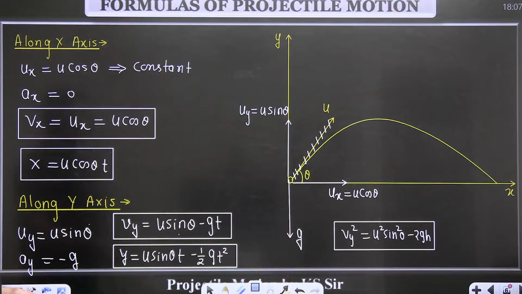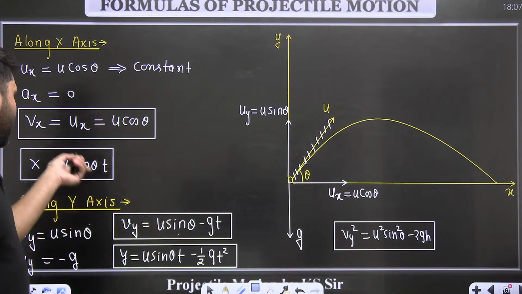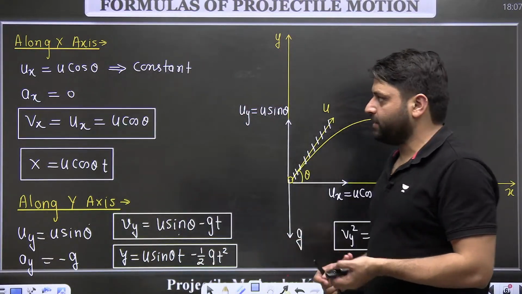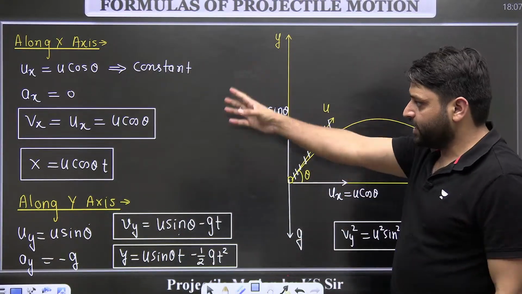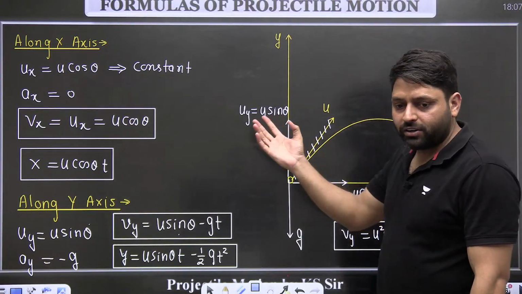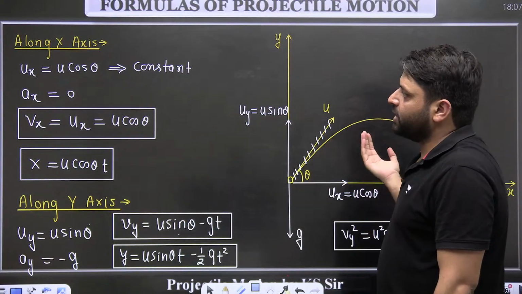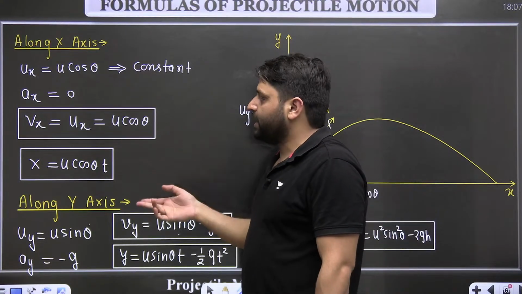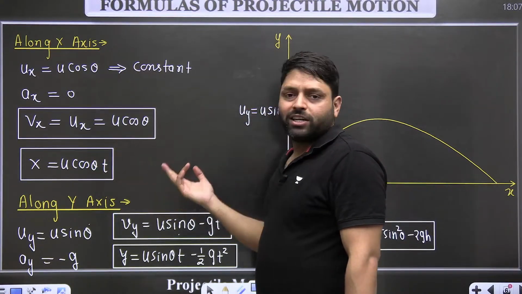All the formulas of projectile motion I have just covered. We have to just break the motion in the two mutually perpendicular directions, x direction and y direction. Horizontal direction is the x direction, vertical direction is the y direction. In horizontal direction there is no acceleration, so the motion will be motion with uniform velocity. It will be continuously moving with the same velocity in the horizontal direction. Whatever distance is covered in the horizontal direction at any time t can be written as ux into t.